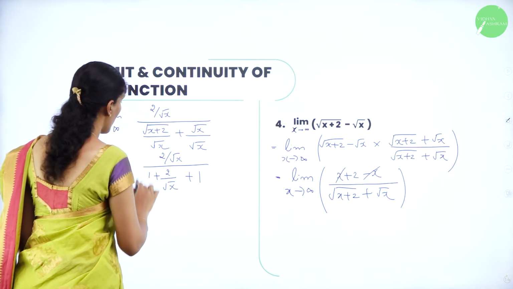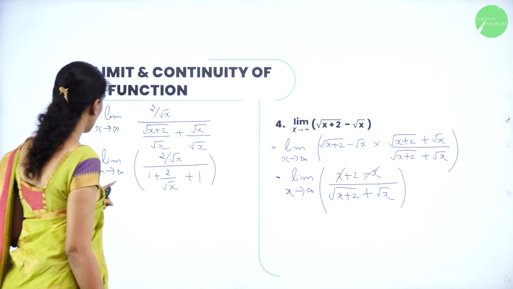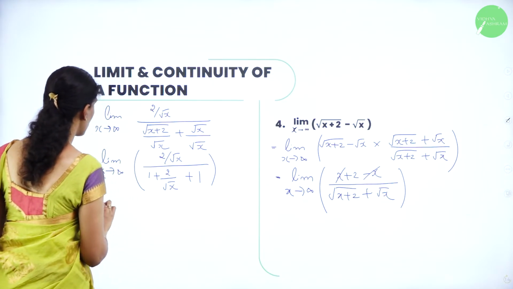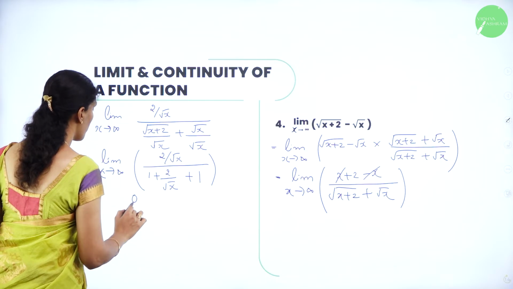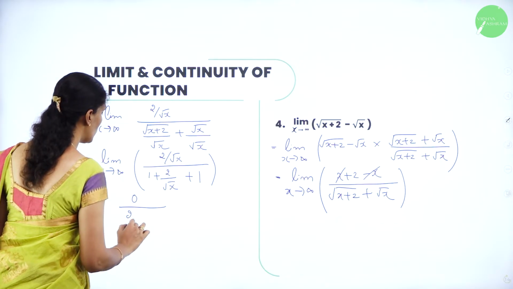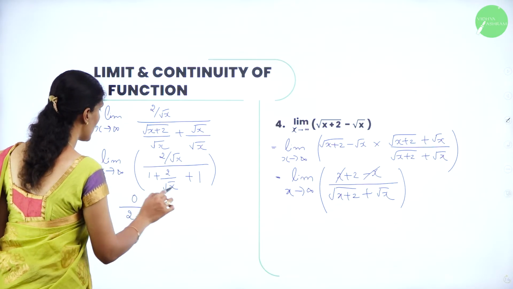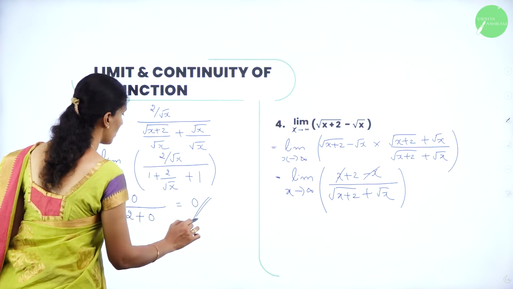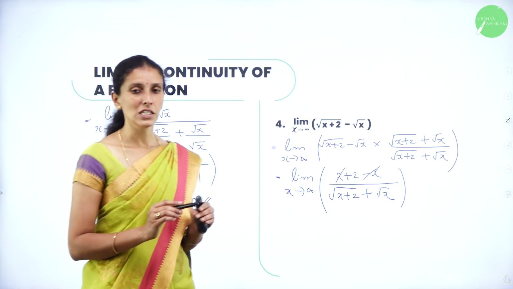plus 1. Now apply the limit as x tends to infinity. So here it becomes 0 over 1 plus 1, which is 2, plus 2 by, if you put infinity, 2 by infinity is 0 again, whose value is equal to 0. So the limit of the function is 0.